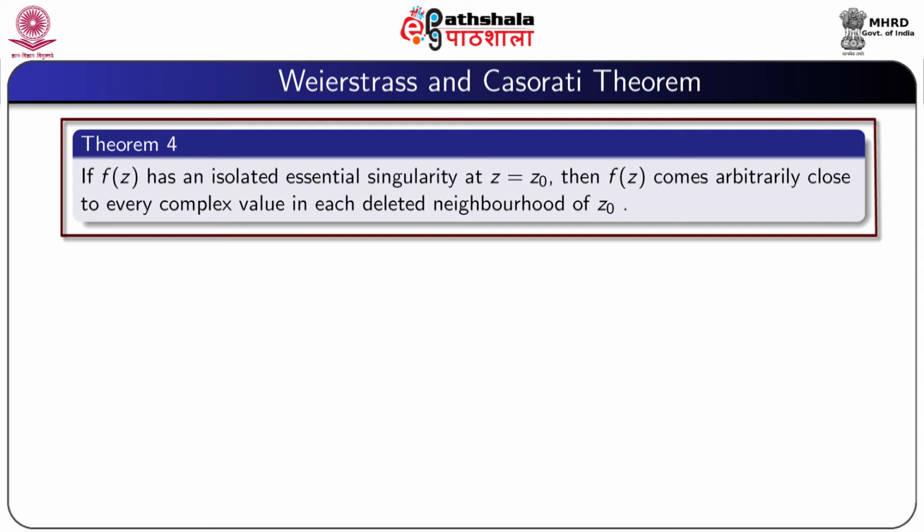Now, we prove an important result known as the Weierstrass-Casorati theorem. The result is, if f(z) has an isolated essential singularity at z = z0, then f(z) comes arbitrarily close to every complex value in each deleted neighborhood of z0.